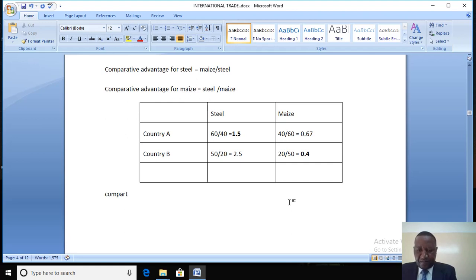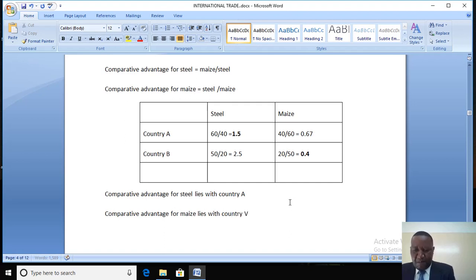Comparative advantage for steel lies with country A. Then comparative advantage for maize lies with country B.